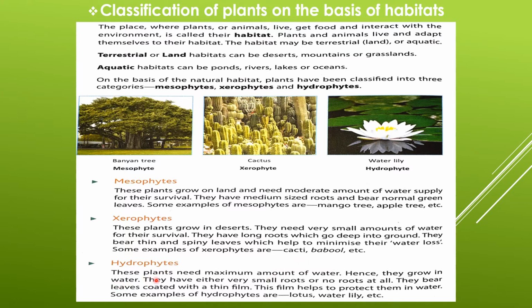Hydrophytes. These plants need maximum amount of water. Hence, they grow in water. They have either very small roots or no roots at all. They bear leaves coated with thin film. This film helps to protect them in water. Some examples of hydrophytes are lotus, water lily, etc.